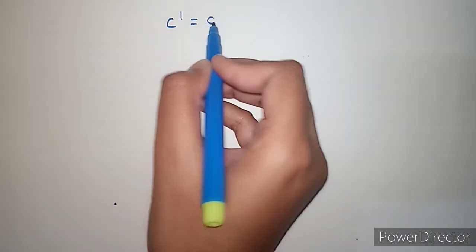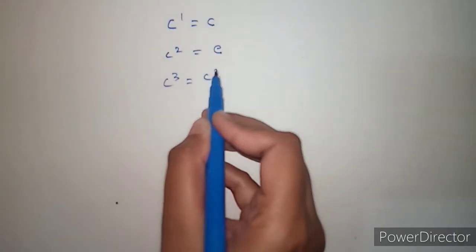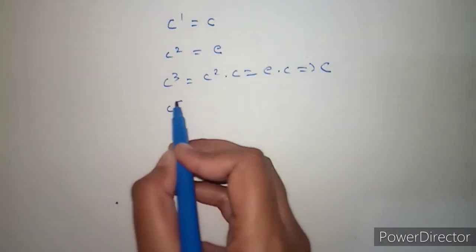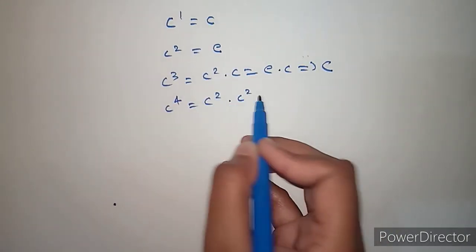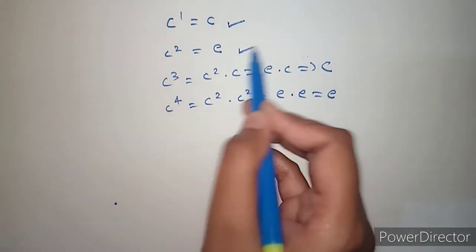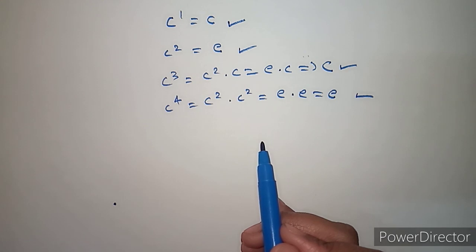Likewise C. Now take the integral powers of C. C power 1 is C. C square is E, right? Next, C cube is C square into C. C square is E, E into C is C. C power 4 is C square into C square. C square is E into E. So we have got C and E, but we are not getting A and B. So C is also not a generator.